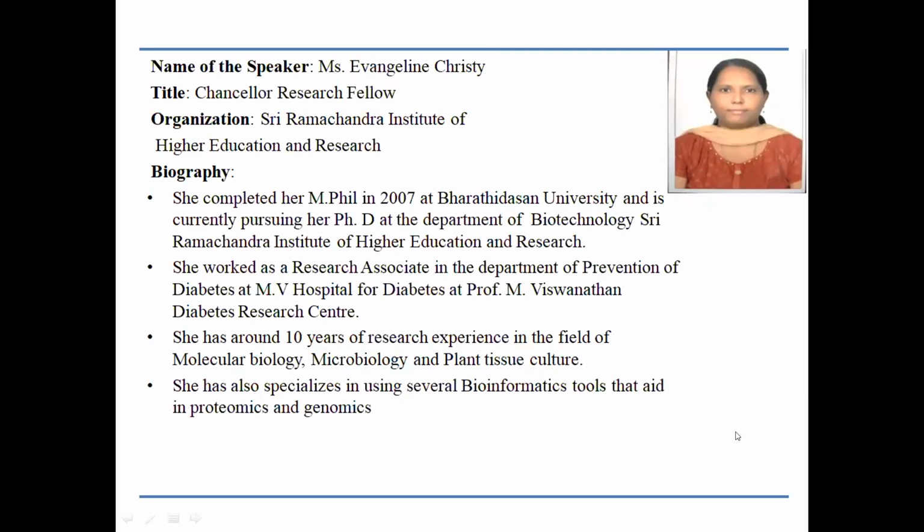She has vast experience in the field of molecular biology, biochemistry, microbiology, and bioinformatics, and has worked in the past in reputed centers like the MV Hospital for Diabetes and Professor M. Viswanathan Diabetes Research Centre. She was awarded the university rank for postgraduate from the University of Madras for the academic year 2003 to 2005 and the Best Student Award from WCC.